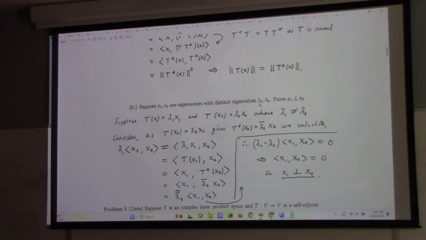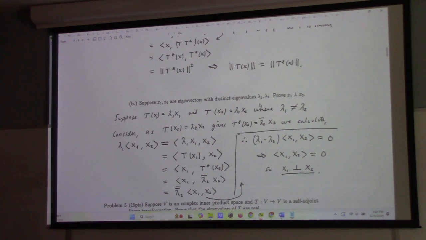This one here, I'm slightly dissatisfied with this in the sense that I feel like I should have reminded you that the T adjoint acting on x2 is the conjugate of lambda times x2. So I'm a little bit dissatisfied with that just needing to be known in the middle of this proof, but, you know, there's that one.